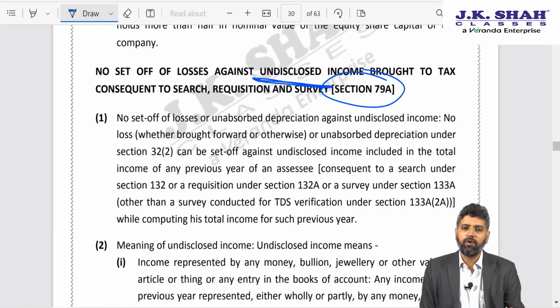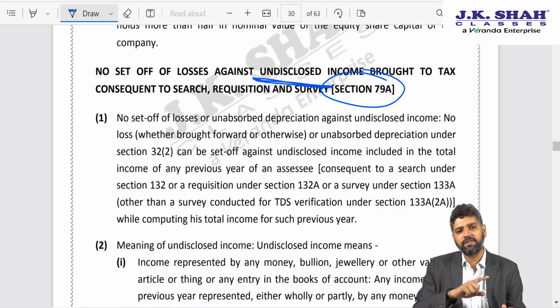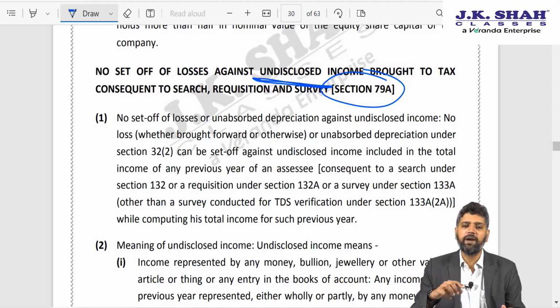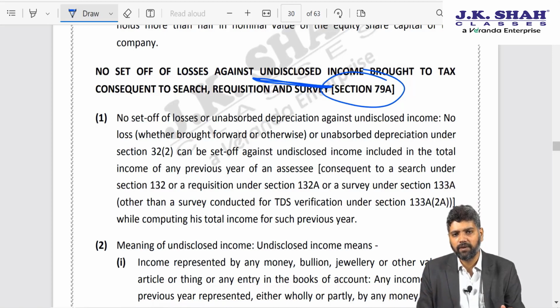So if at the time of a search or a requisition or a survey, there is some incriminating evidence against you. Incriminating means something that establishes guilt. पकड़े गए, आप रंगे हाथों पकड़े गए, and there is some evidence to show that you have black money, undisclosed income. Now, if you try to claim set off of some loss or some expenditure against such income, then that will not be allowed. That is all that this section clarifies.